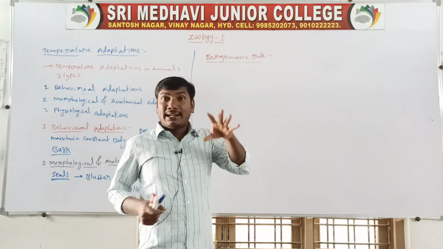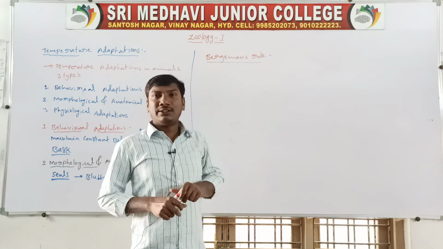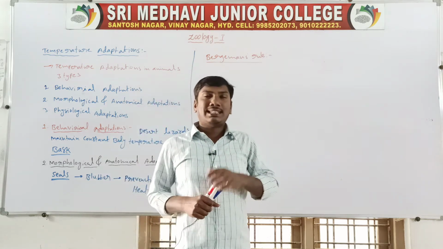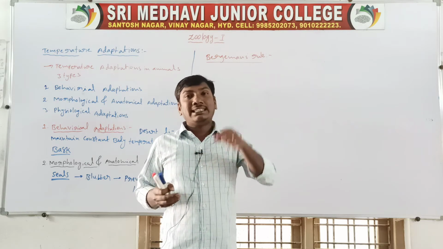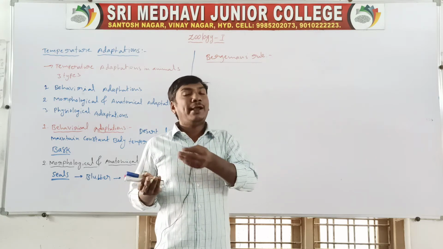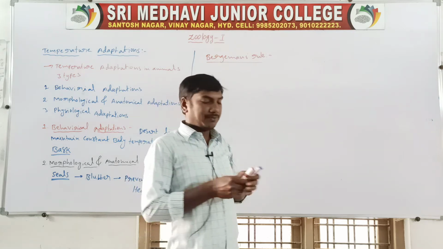According to Bergmann's rule, the body surface area is less compared to the body volume ratio.